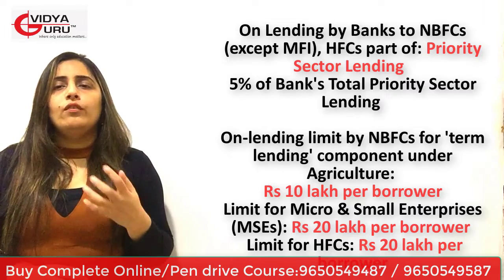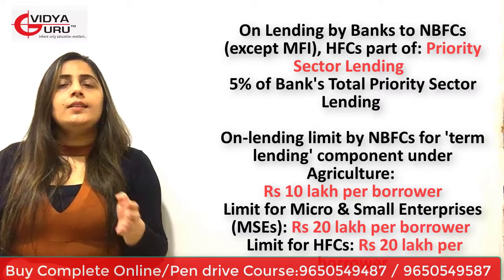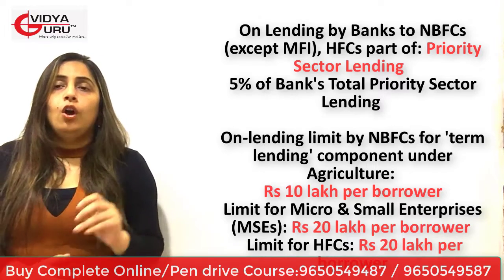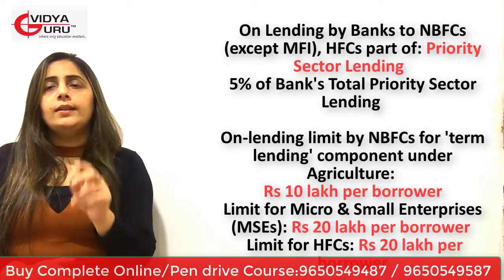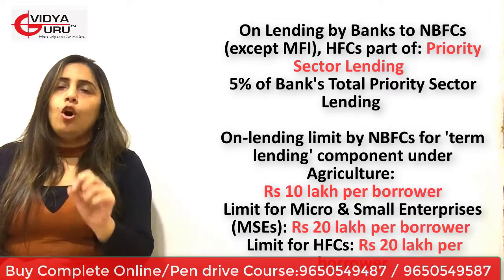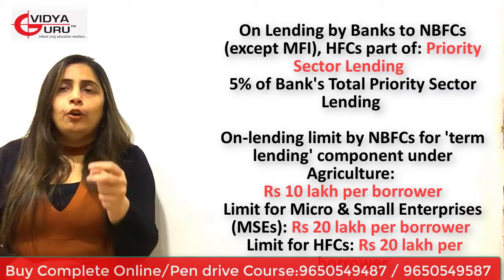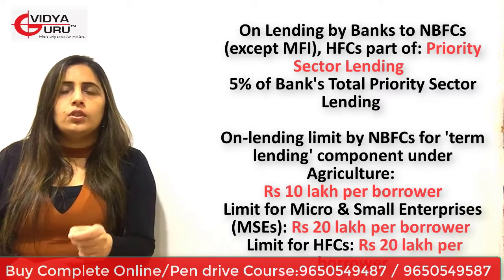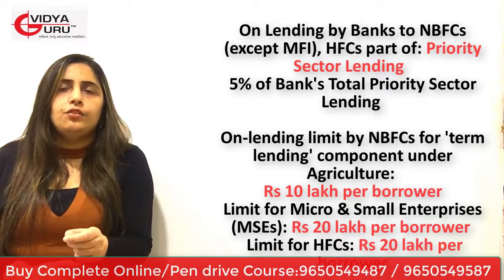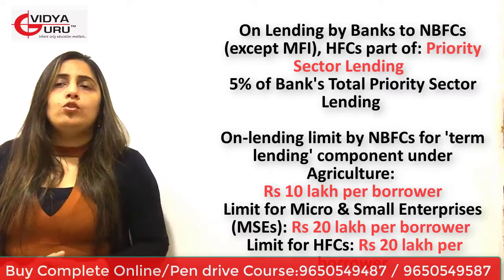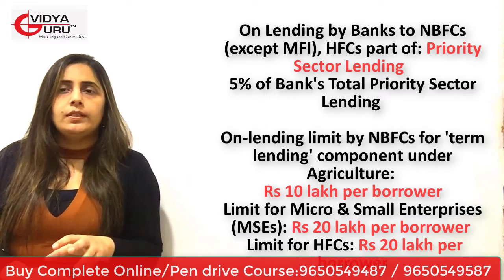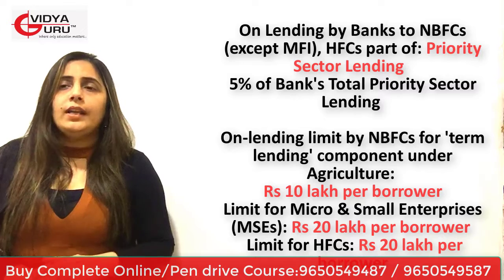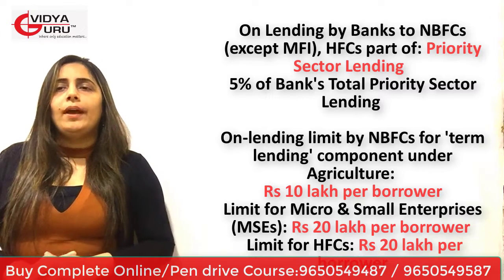RBI is giving them some sort of relaxation. To whom? RBI is giving relaxation to banks now by saying, let's read that now. On lending by banks to NBFCs, which do not include microfinance institutions, and housing finance companies, part of, that means up to 5% only. Priority sector lending, 5% of banks' total priority sector lending.